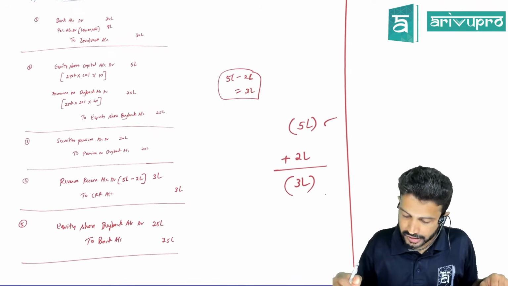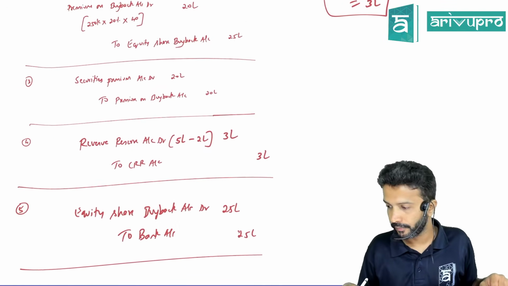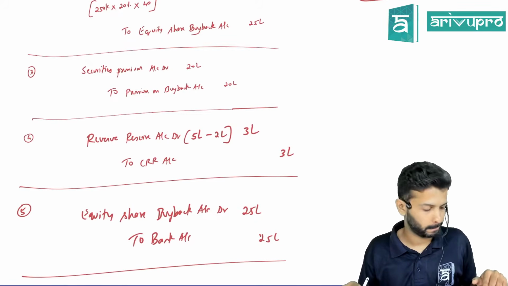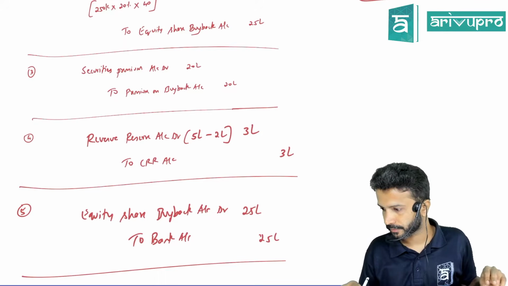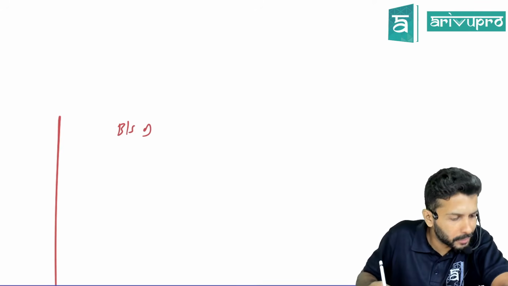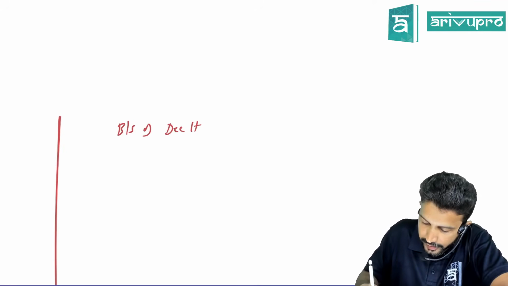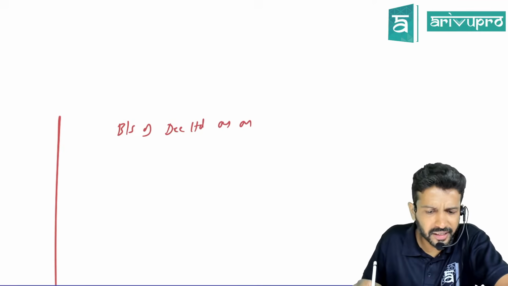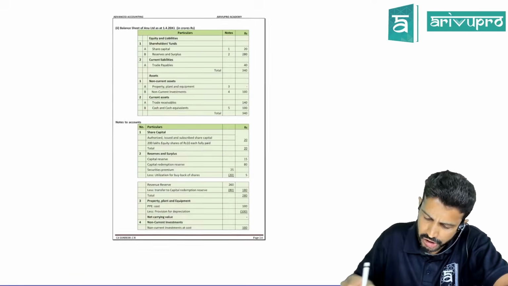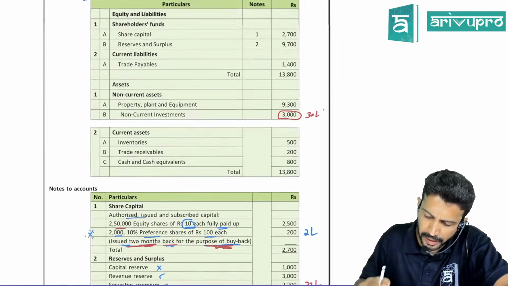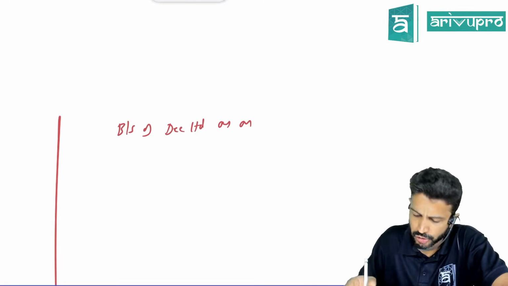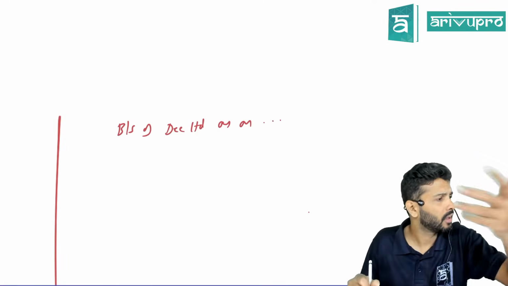Okay, everyone has copied this. Can I start with the balance sheet? Online also? Yes. Okay, let's start with the balance sheet. Balance sheet of which company is this? D Limited. As on, they have not given any data. Existing balance sheet is on 31st March. When we did all this buyback, have they given any specific date? No. So you can keep the same date, 31st March 20x1, or you can simply leave it as blank, your call.